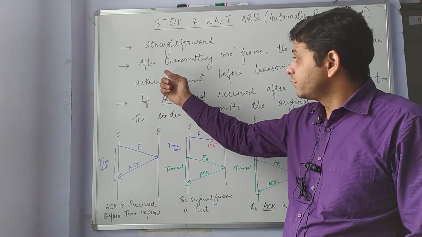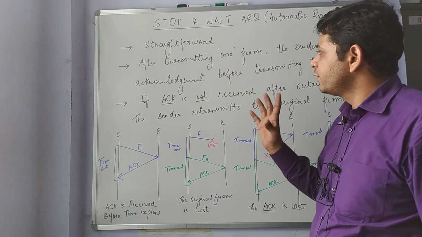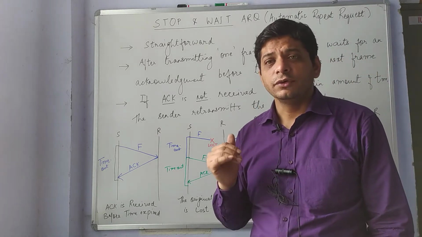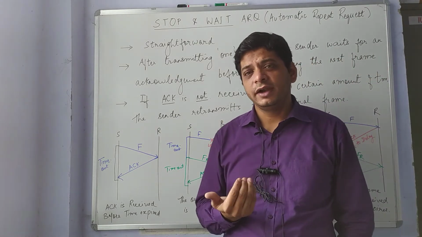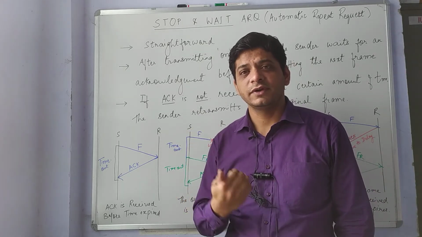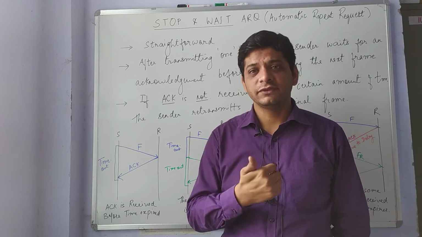The second feature is that after transmitting one frame, the sender waits for an acknowledgement before transmitting the next frame. You can say that it is a drawback, a disadvantage, that other frames cannot be transmitted from the sender until the acknowledgement is received for the previous frame.